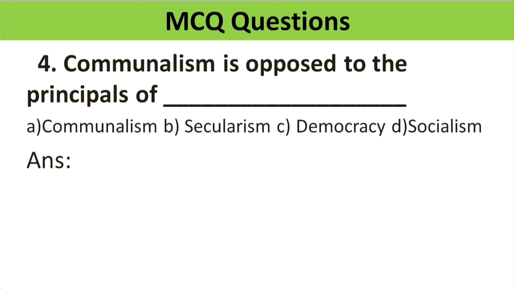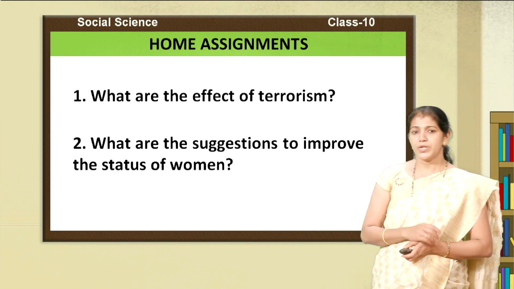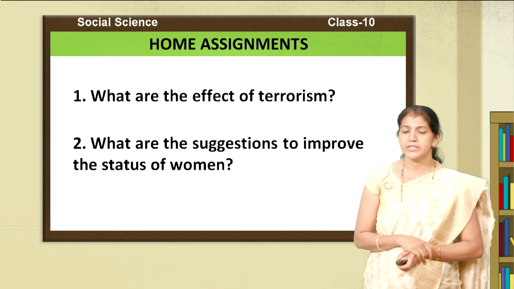Next question. Communalism is opposed to the principle of dash. A. Communalism, B. Secularism, C. Democracy and D. Socialism. Yes. Find out, children, which is the correct answer. Yes, your answer is correct. B, secularism. Student, write down these two questions. This is the home assignment.